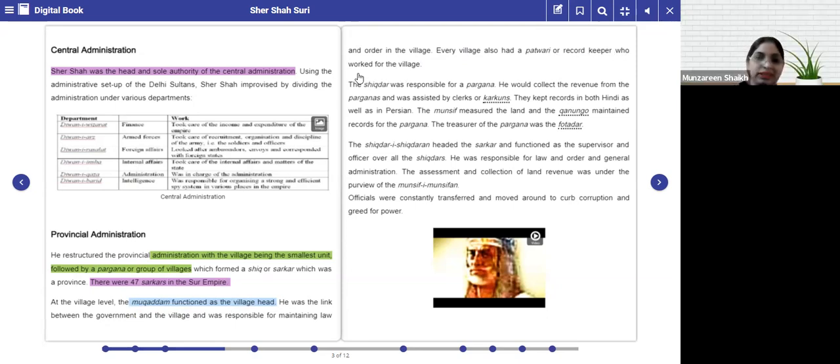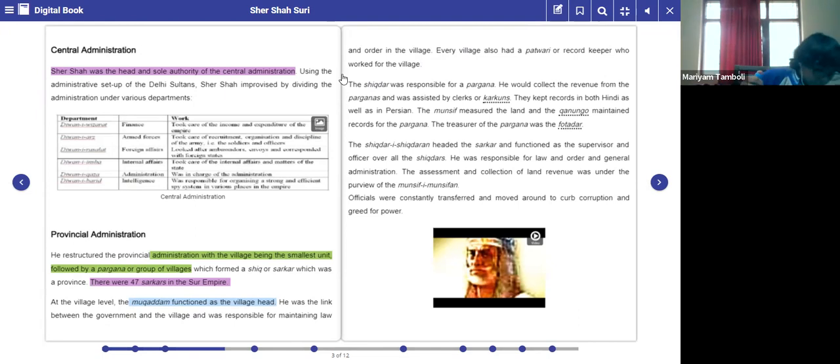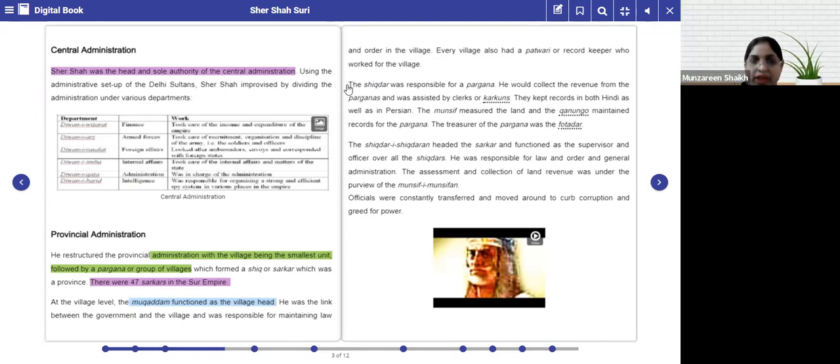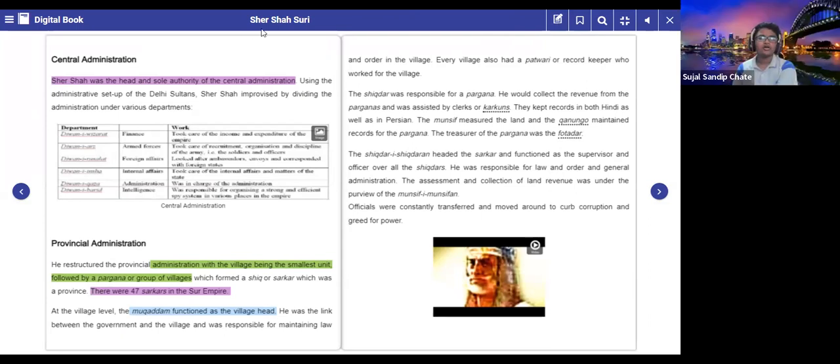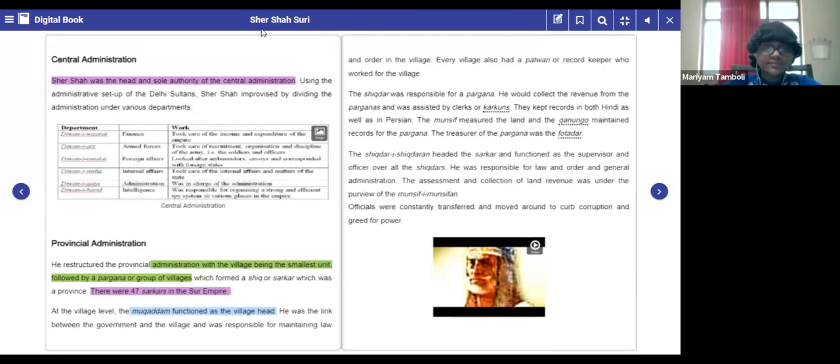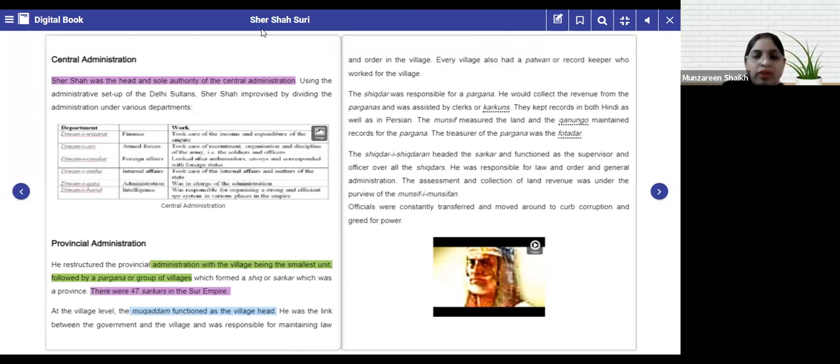So central administration means at a larger level, provincial administration means in the small provinces. How did he make sure that in the small provinces also the administrative system worked properly? He appointed a village head, whom he called the muqaddam. And what was the duty of this muqaddam? He was an intermediary. He was a link between the government and the village and was responsible for maintaining law and order in the village.